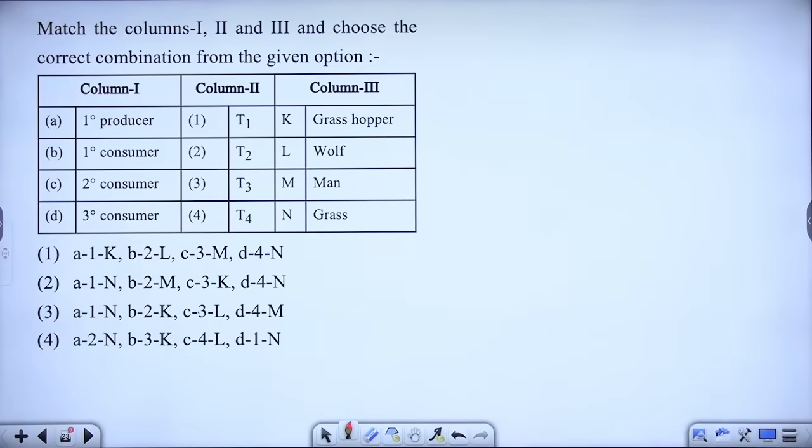Now the next part. So primary producer, primary consumer, secondary consumer, tertiary, and here you have the columns. Please take time to match that. Quick, everyone.